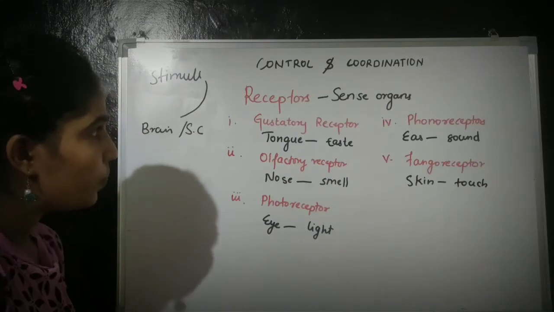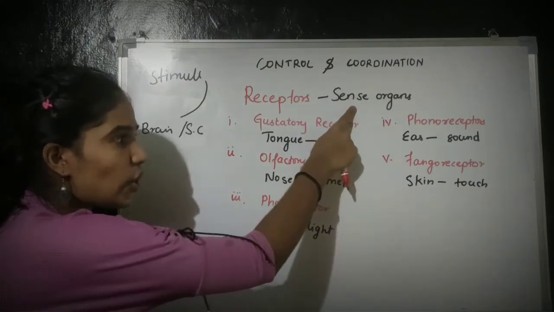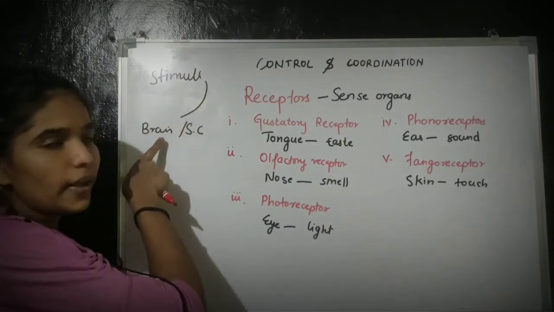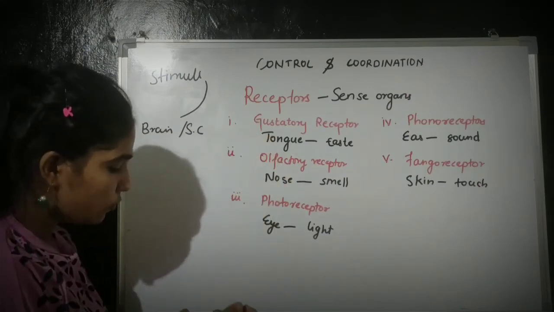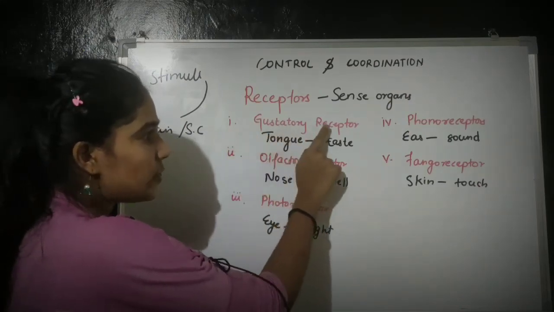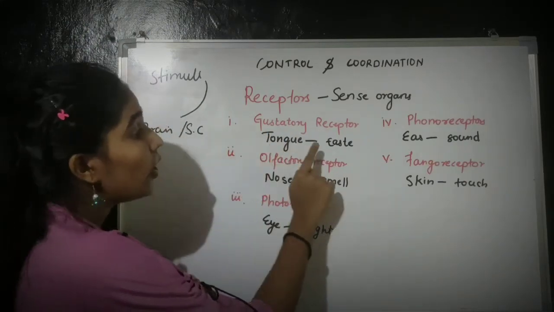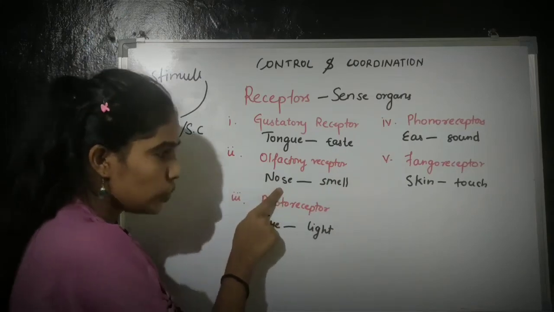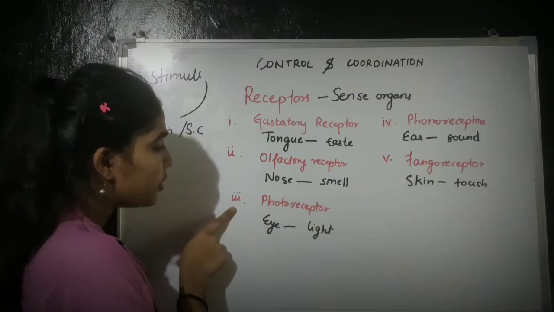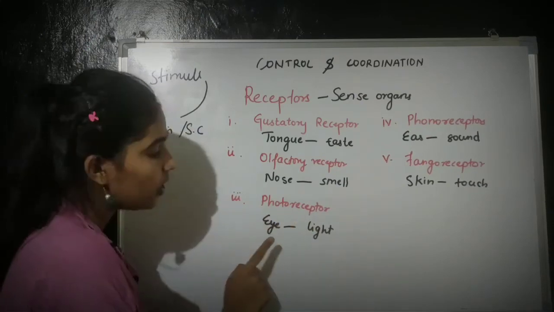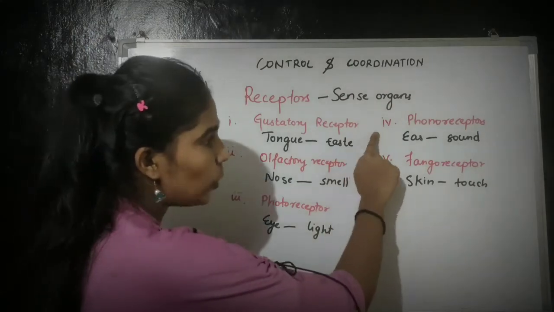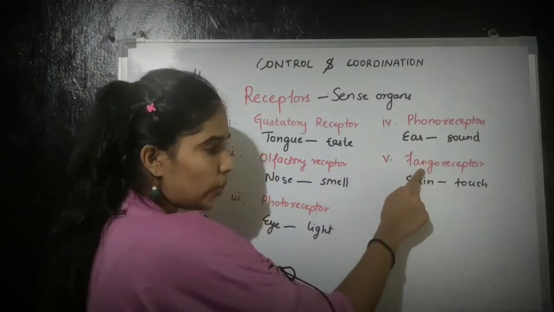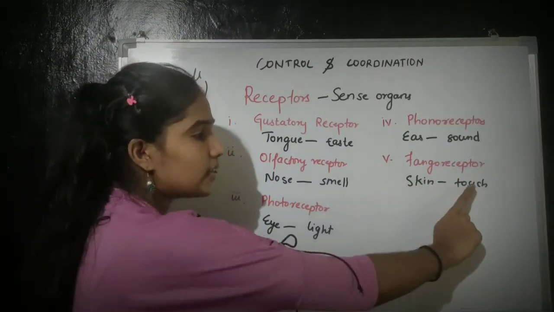So what are receptors? They are the sense organs which take up the message from the stimuli and bring that message to the brain or the spinal cord. There are different types of receptors. First is the gustatory receptor, present in the tongue, which detects taste. Second is the olfactory receptor, present in the nose, which detects smell. Third is the photoreceptor, present in the eye, which detects light. Fourth is the phonoreceptor, present in the ear, which detects sound. And fifth is the tangoreceptor, present in the skin, which detects touch.